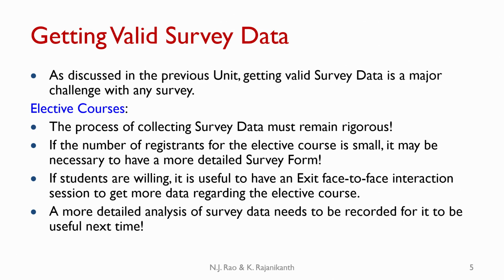As the number of registrants is small, we may need to get more elaborate feedback from the students and thus we may have to make the survey form also more elaborate. In fact, if students are willing, it is useful to have an exit face-to-face interaction session to get more data regarding the elective course. A more detailed analysis of the survey data needs to be recorded for it to be useful next time.